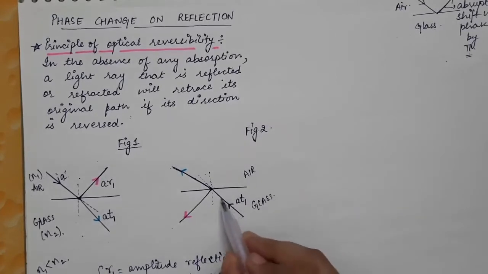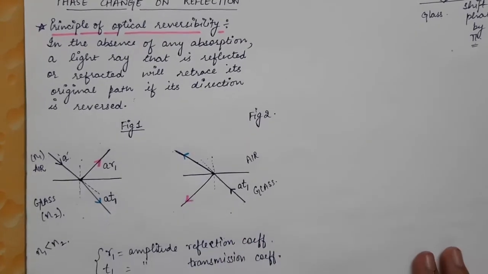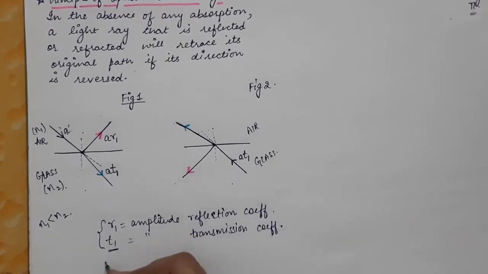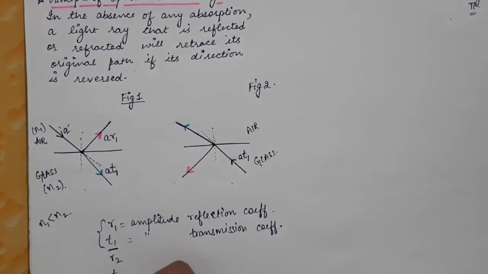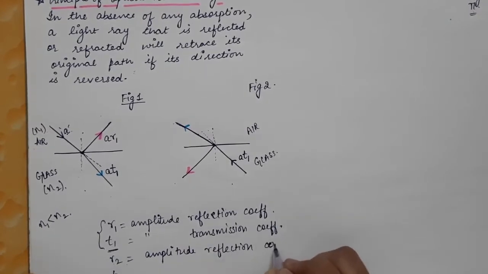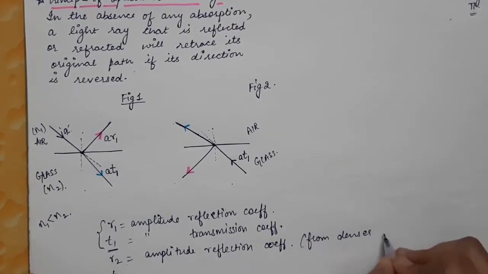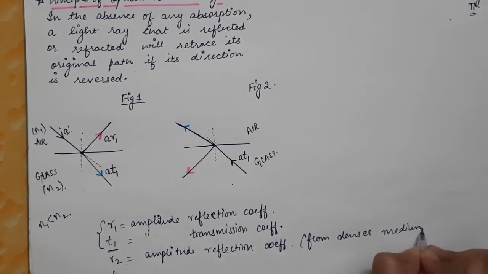Now since this is incident from a denser medium, here we will be defining again two variables, which will be R2 and T2. So R2 is the amplitude reflection coefficient, but this is for the case when incidence of the light is from the denser medium to the rarer.